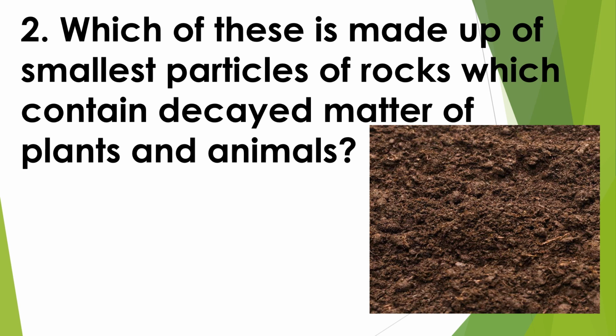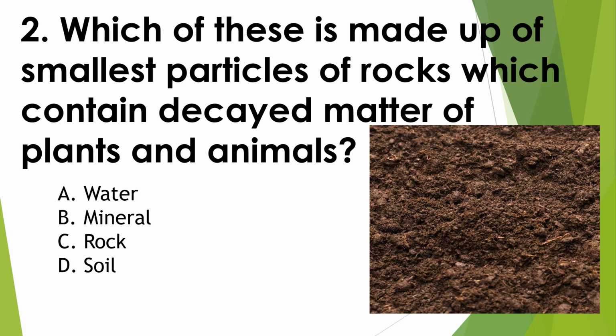Which of these is made up of smallest particles of rocks which contain decayed matter of plants and animals? A. Water. B. Mineral. C. Rock. D. Soil. It contains decayed matter of plants and animals. So the correct answer is letter D. Next.